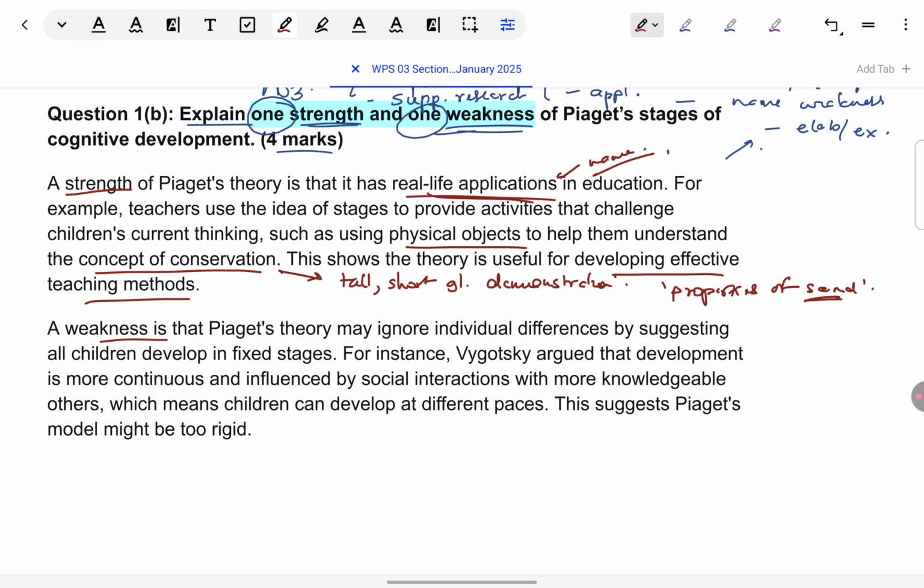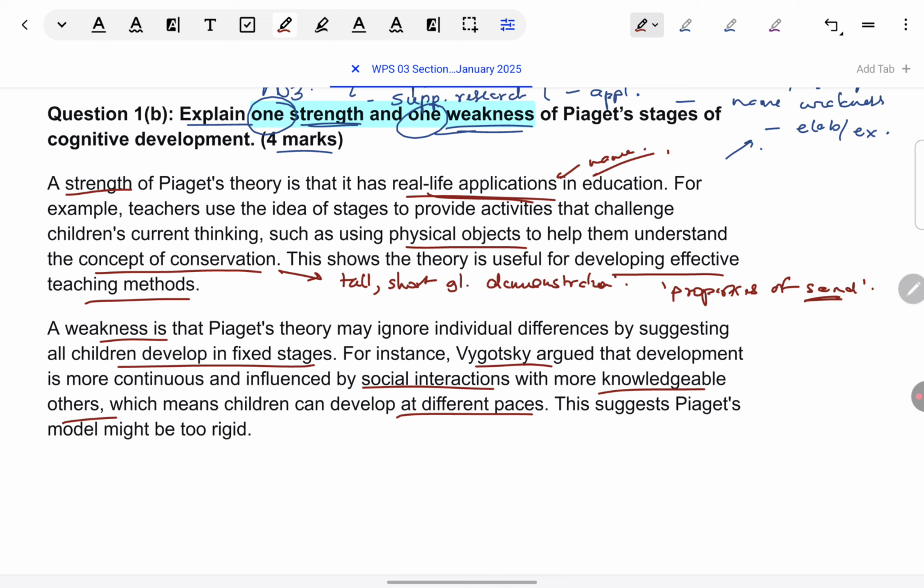Weakness is the rigidity of the theory, where Piaget proposes that development has to only take place in fixed stages, like linking it to maturation. Again, to elaborate on this point, you could give an alternative view. So, Vygotsky has suggested that it's about social interaction with MKOs, more knowledgeable others. And so, children can develop at different paces because it's not about biological maturation, it's about how much aid they will receive from others around them.